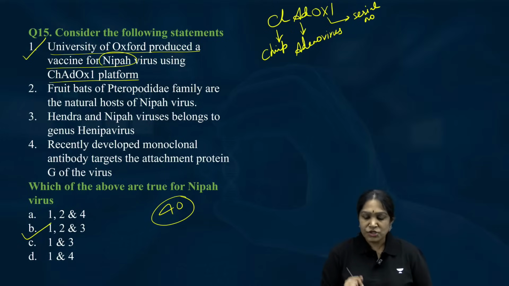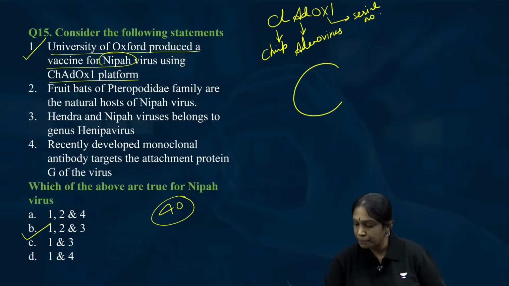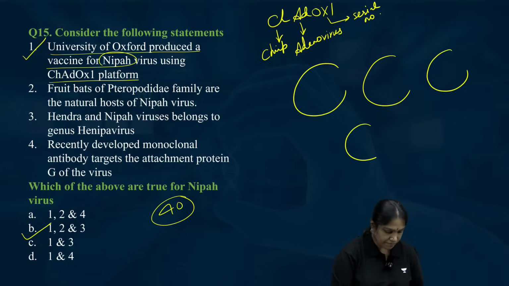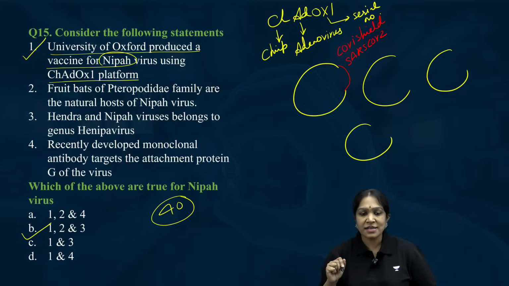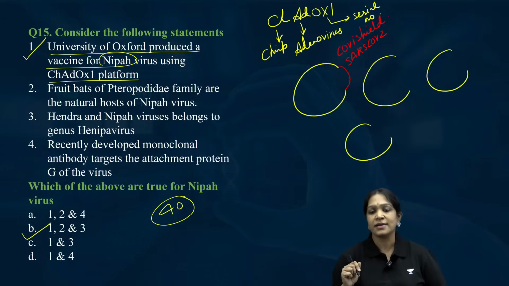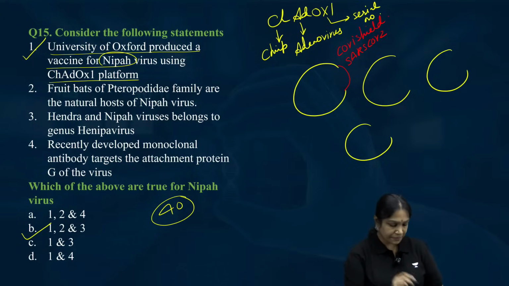ChAd-OX1, imagine this is ChAd-OX1. This is our Covishield. Did you recognize? This is our Covishield, the vaccine that most of us have taken.